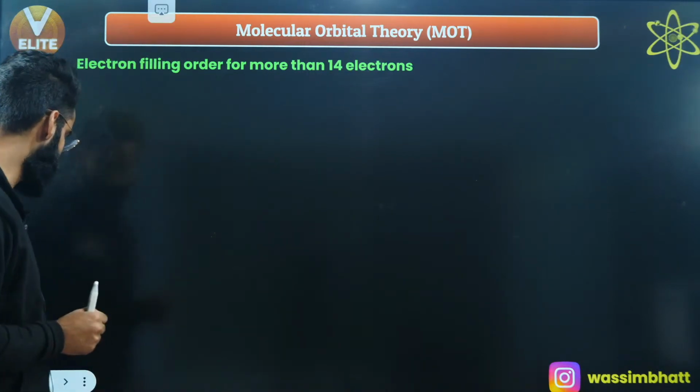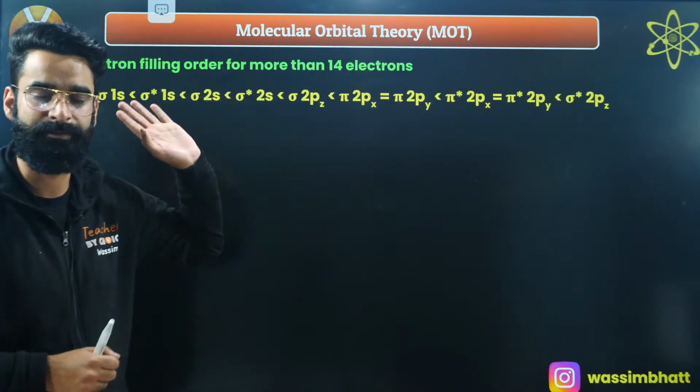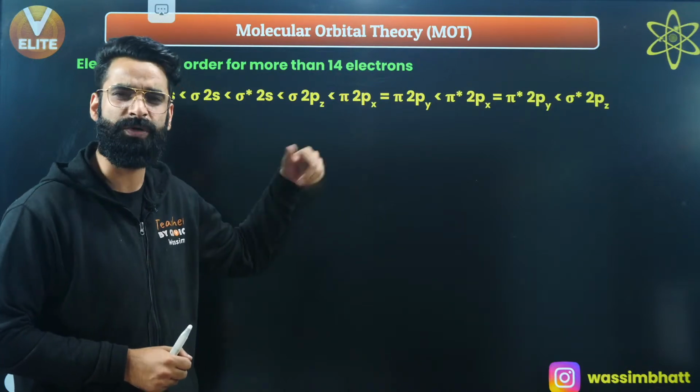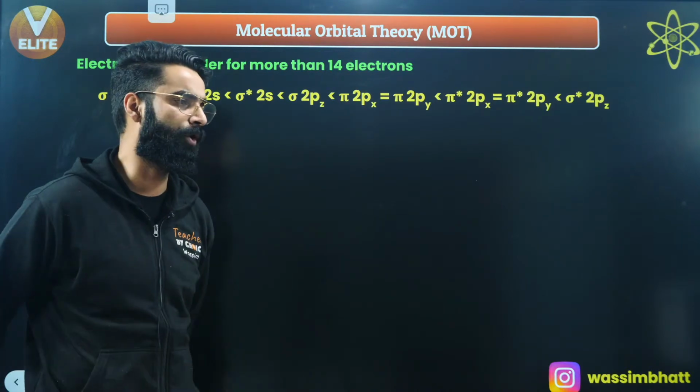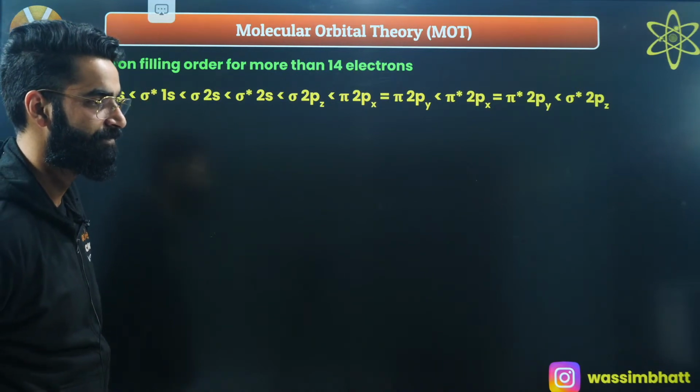And for those species, this is going to be the order which you guys are going to follow, as simple as that. Do remember this order, and this is valid for the species which contain more than 14 electrons. Yes, as simple as that, right?